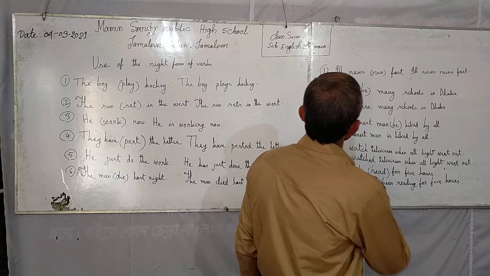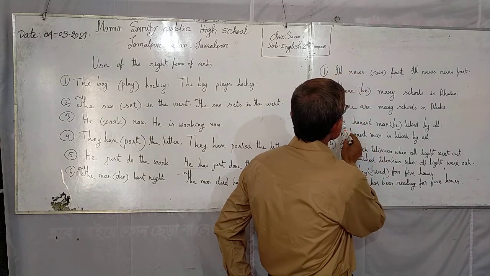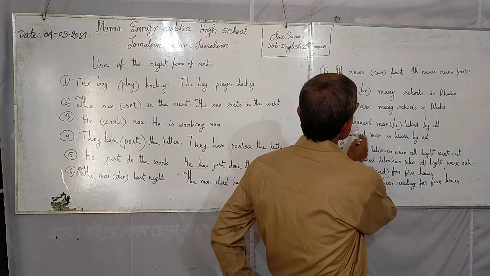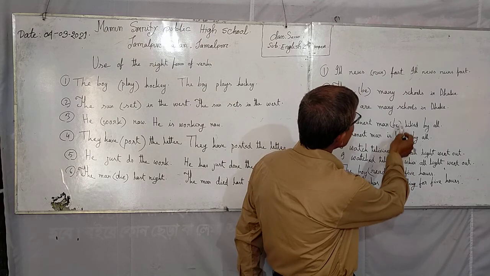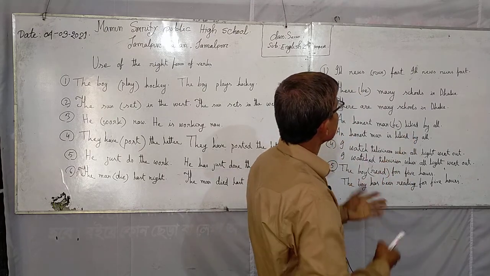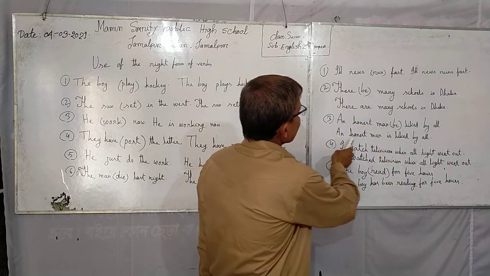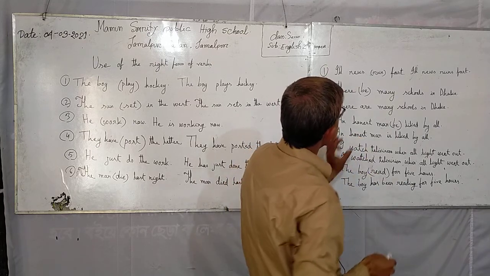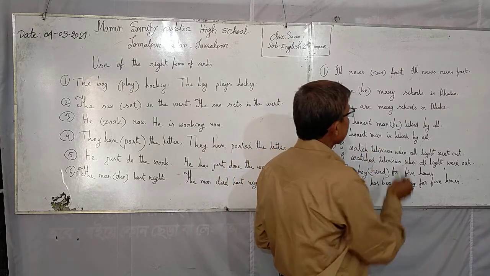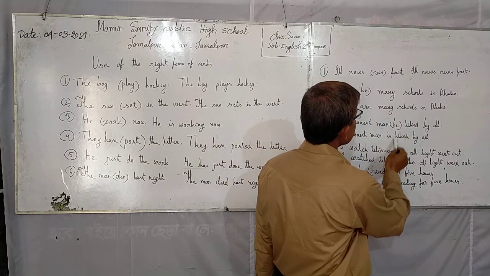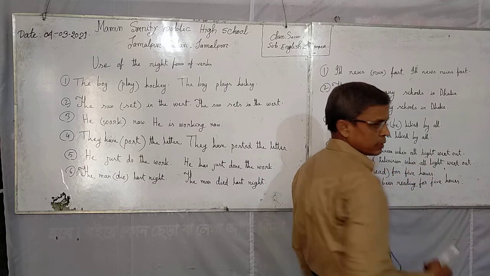Number 3, an honest man be liked by all. What type of sentence is it? What is the rule? It is passive form. It also has be. In the sentence, you can use an auxiliary verb instead of be. An honest man, its subject is singular, so you can use a singular verb. It is present tense, so you can use is. An honest man is liked by all. Is there any problem?